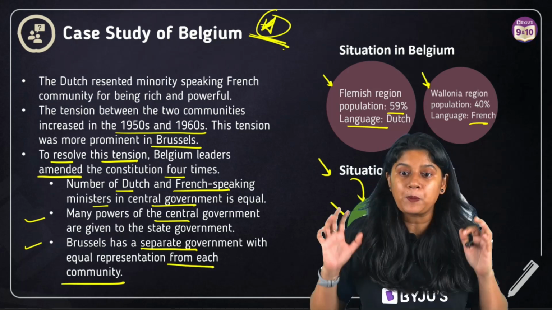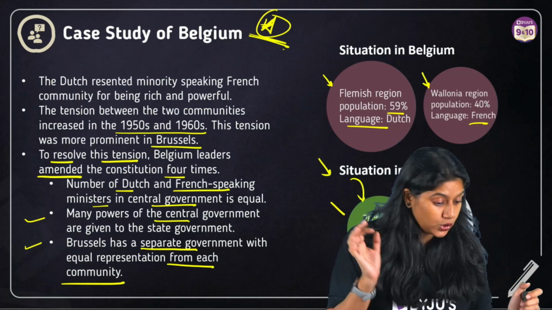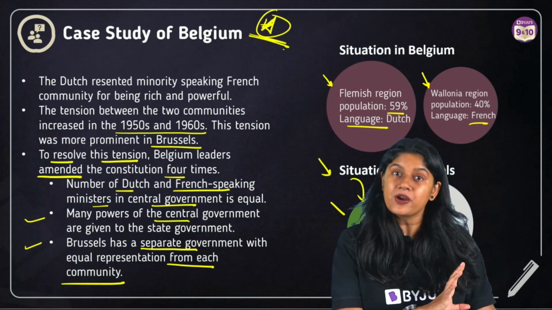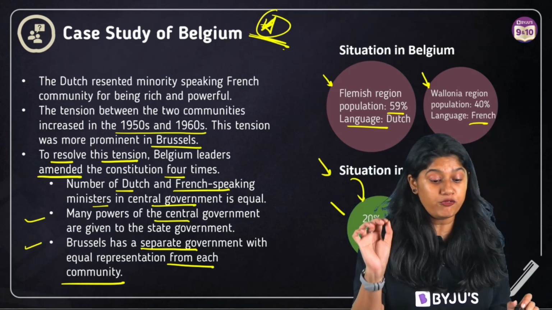So we have the population difference over here. In the capital city, we have a separate government. So these are the important points that we should remember about the case study of Belgium.